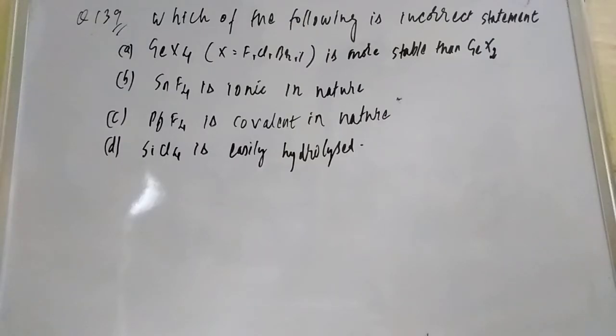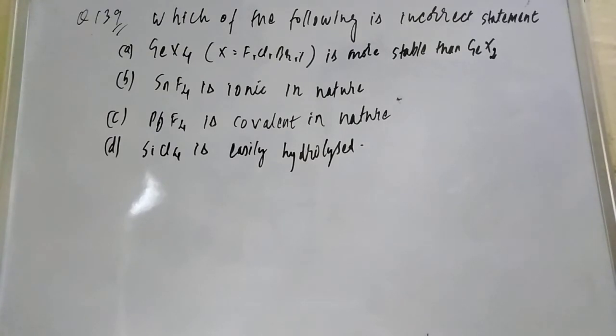So friend, now we are going to solve question number 139. The question is again based on Fajan's rule, you can say from chemical bonding also. Which of the following is incorrect? So when you are talking about the incorrect statement, you need to know Fajan's rule.